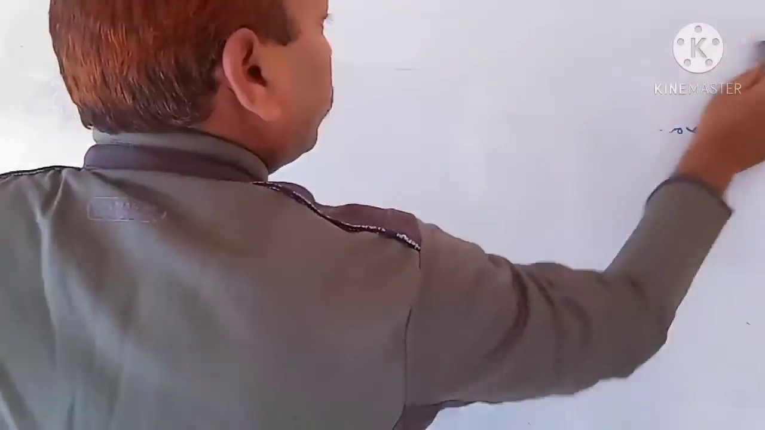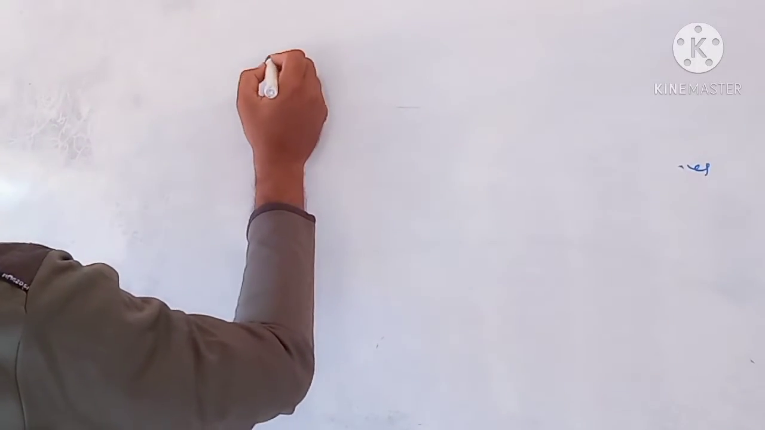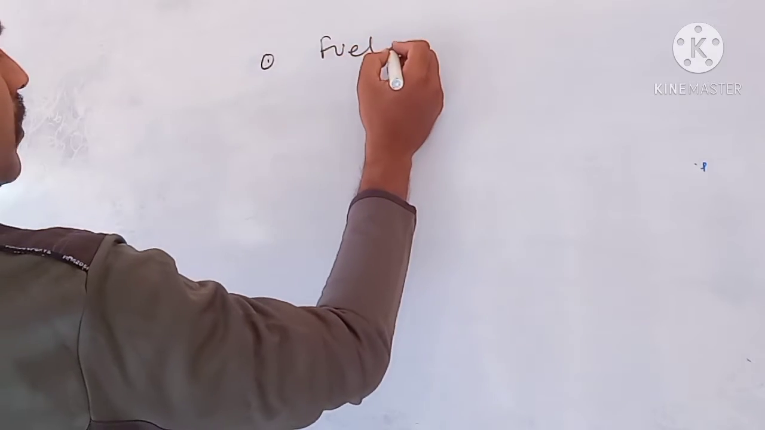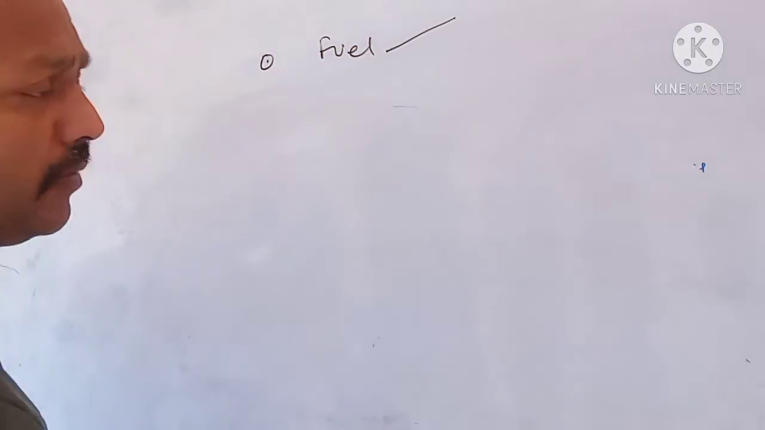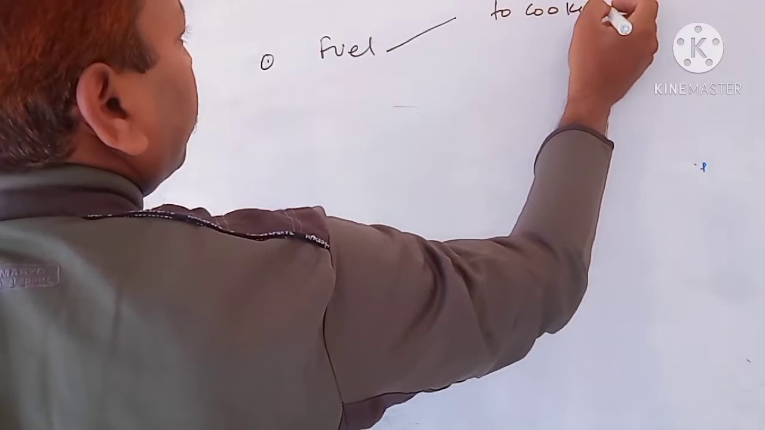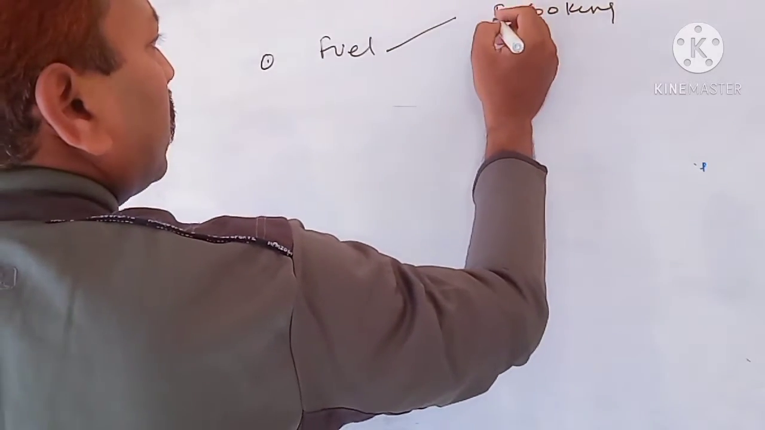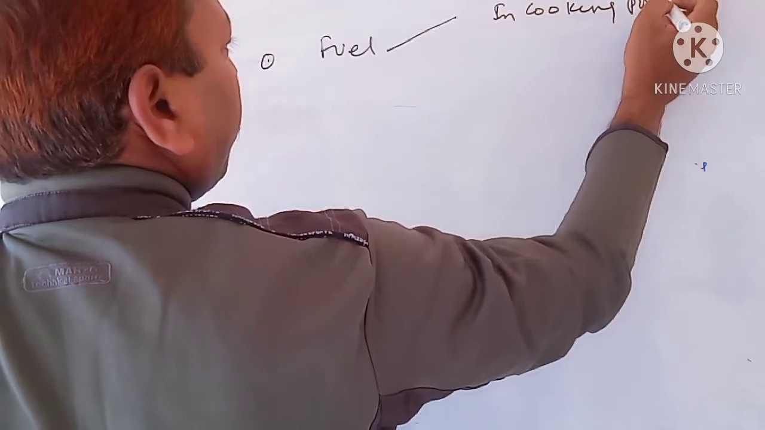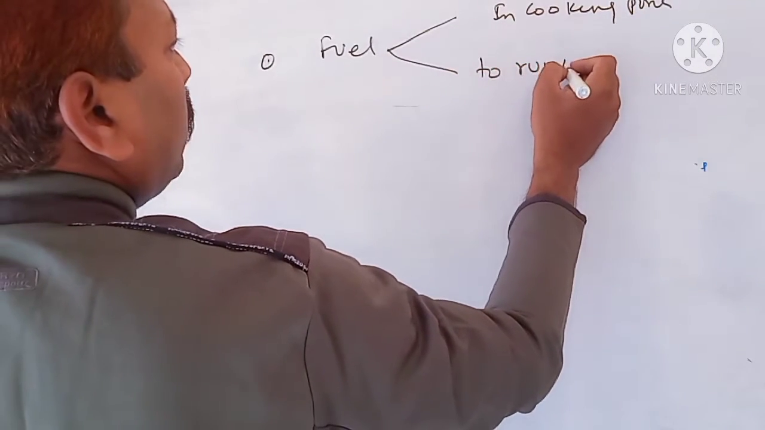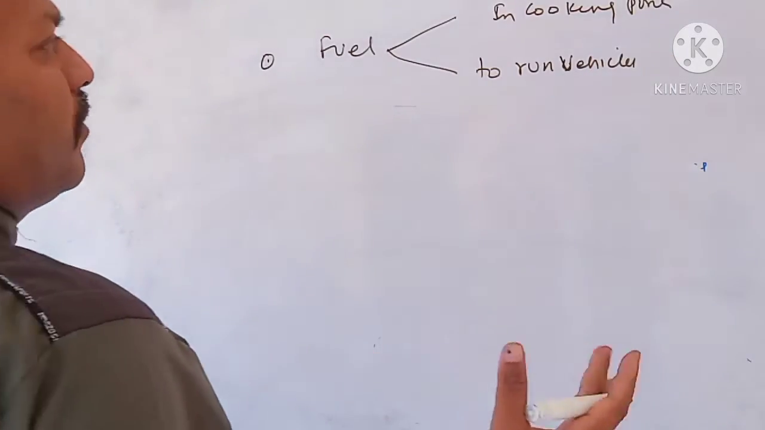Students, the living system consumes or uses fuel. What is the purpose of fuel? For cooking, in cooking purposes, or fuel is used to run vehicles like motorcycles, automobiles, whatever.